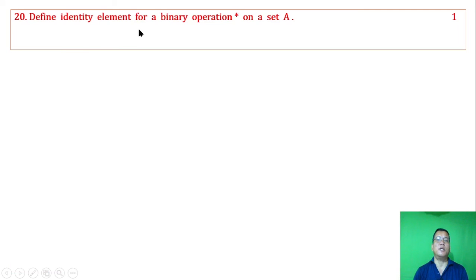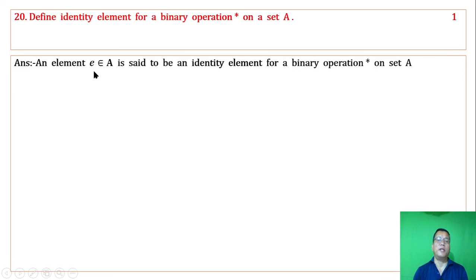Define identity element for a binary operation on a set A. An element E belonging to A is said to be an identity element for a binary operation asterisk on set A if A asterisk E equals E asterisk A equals A for all A belonging to A.